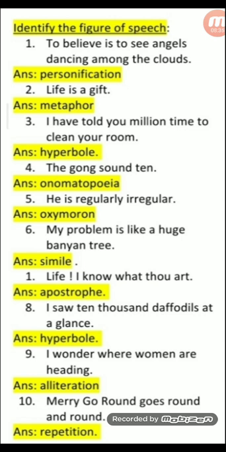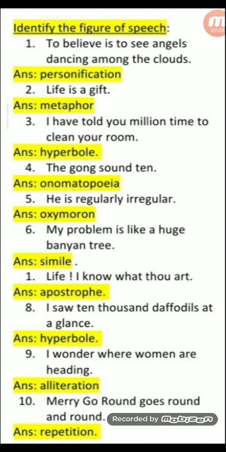Life, I know what thou art. Life is an inanimate thing, right? It is not present, but it is a poetic line in which a poet is talking to life. It is apostrophe, normally with an apostrophe sign, exclamation or commas. I saw 10,000 daffodils at a glance. Again, it is hyperbole. Can a person see 10,000 daffodils at a time?